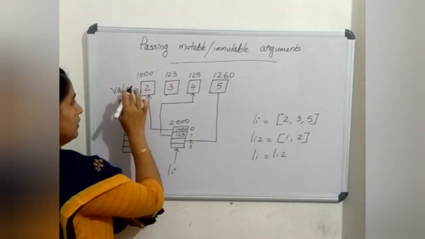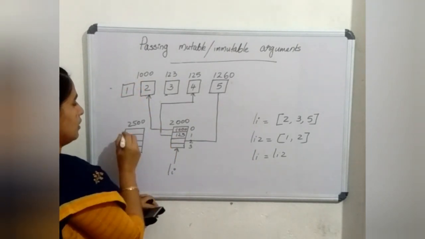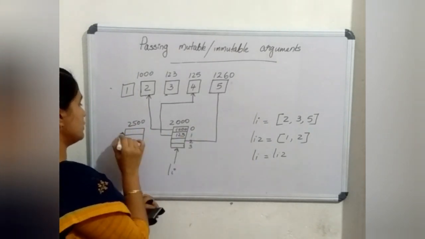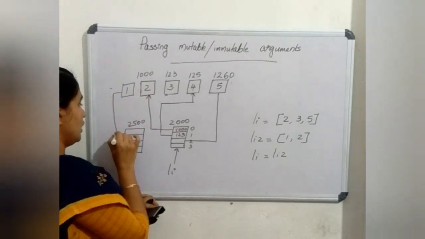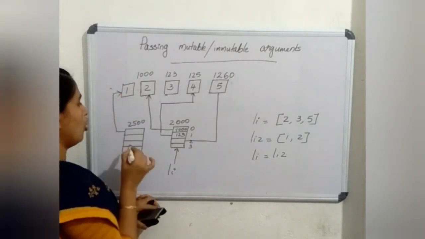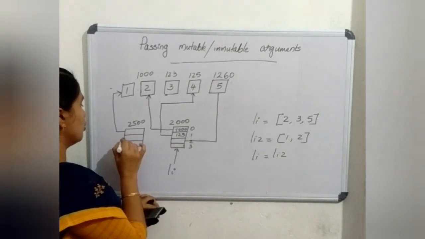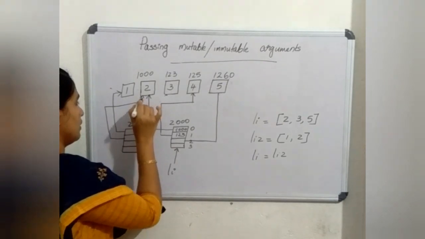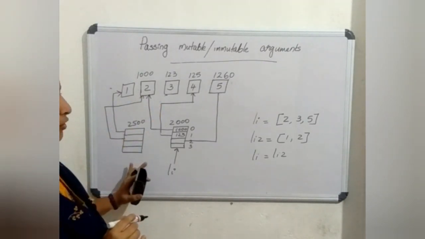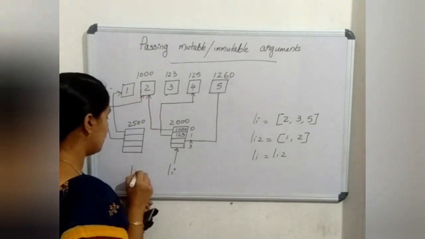So this li2's 0th location is pointing to the location where the value 1 is stored and its next location is pointing to 2 where the value 2 is stored. This is the condition now and this is li2.